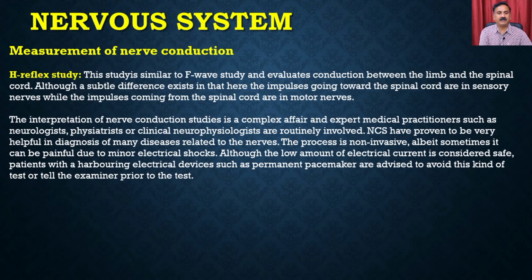Then we have the H reflex study. This study is similar to the F wave study and evaluates the conduction between the limb and the spinal cord, although a subtle difference exists: here the impulse going towards the spinal cord is in the sensory nerves, while the impulse coming from the spinal cord is in the motor nerves.